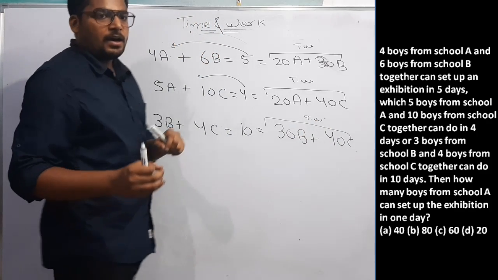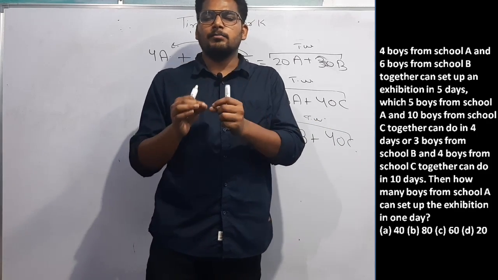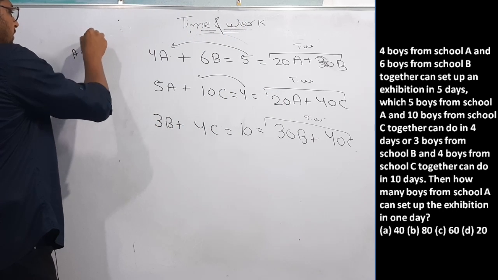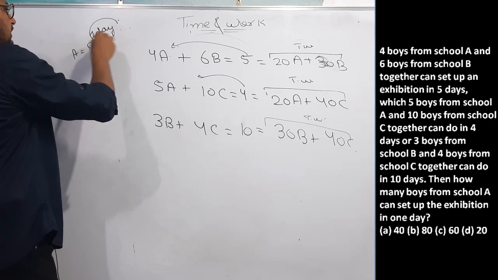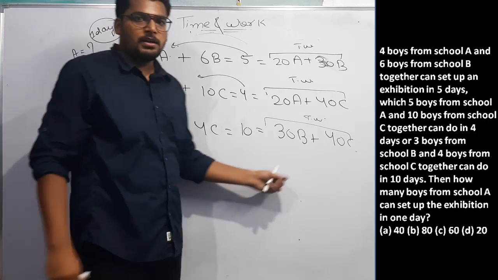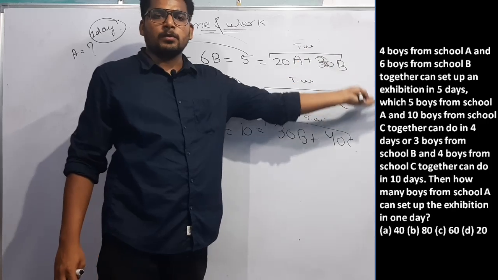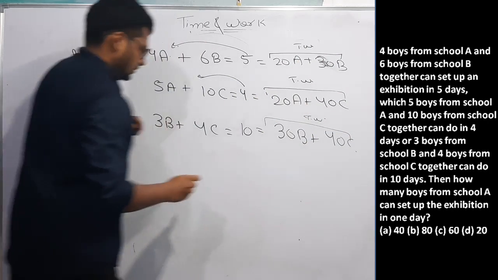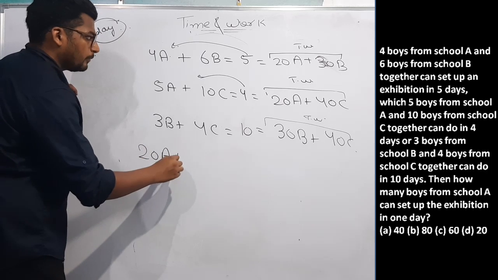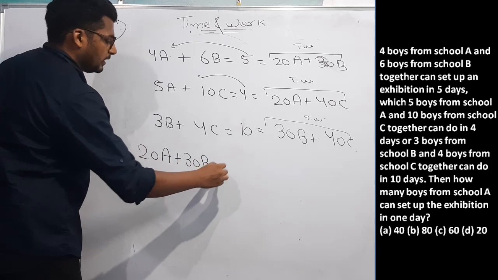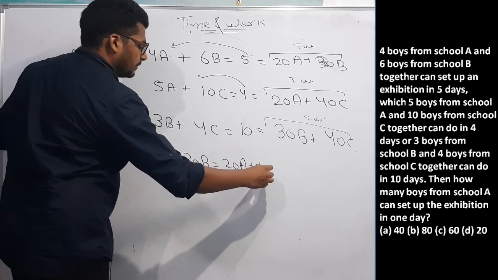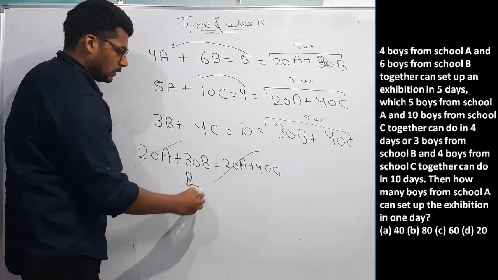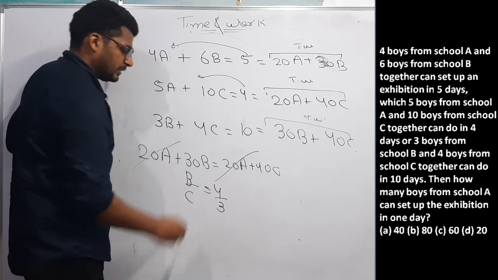And question is saying how many boys from school A can complete the work in 1 day. That means first I need to find out the total work, then the efficiency of boys from school A. If I equate these two equations, 20A plus 30B will be equal to 20A plus 40C, because they both were total work. Then B upon C will be equal to 4 by 3.